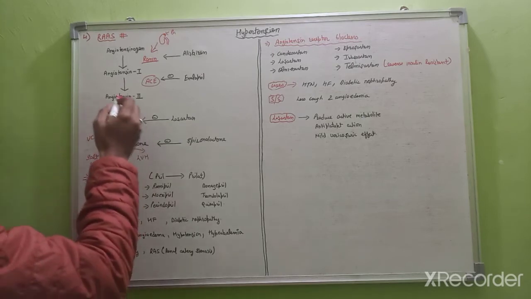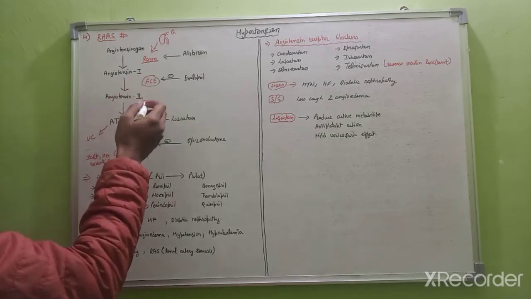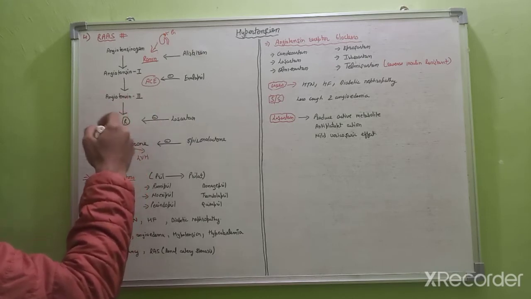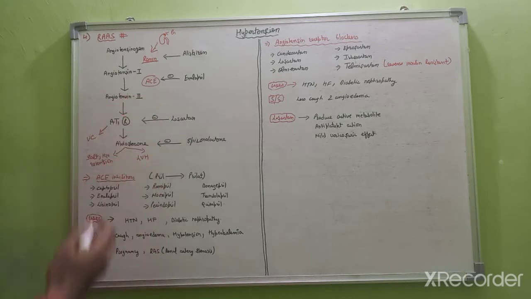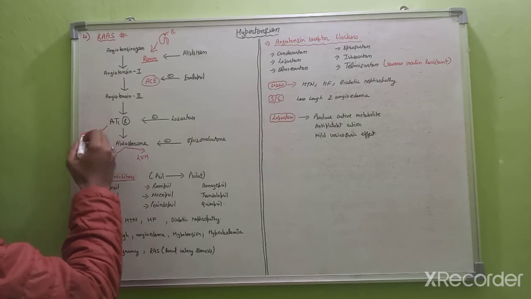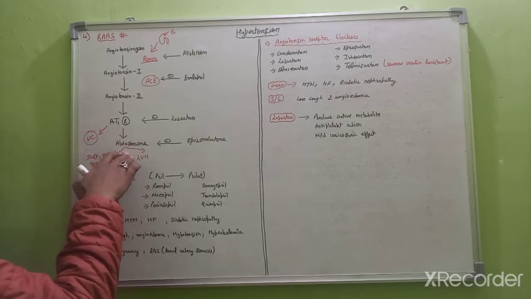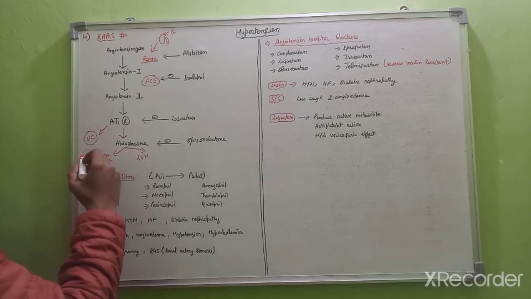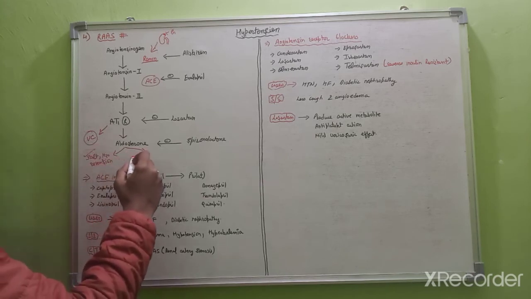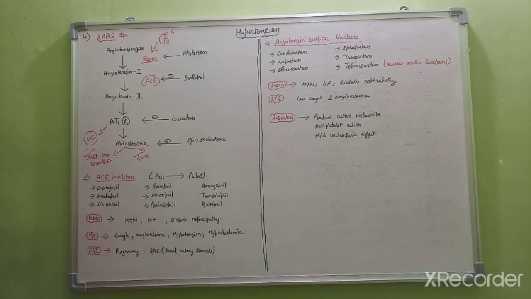Angiotensin 2 then acts on the angiotensin 1 receptors, and vasoconstriction occurs. Then there will be aldosterone. The function of aldosterone is salt and water retention, and it causes left ventricular hypertrophy.